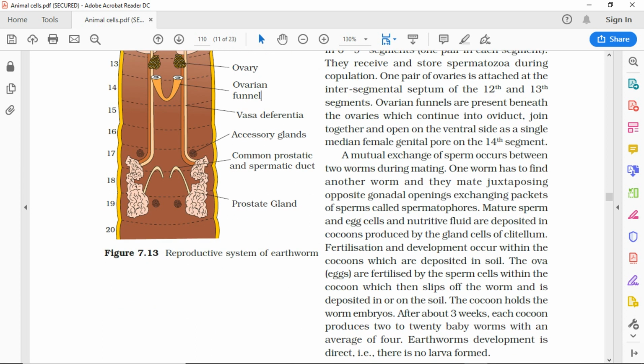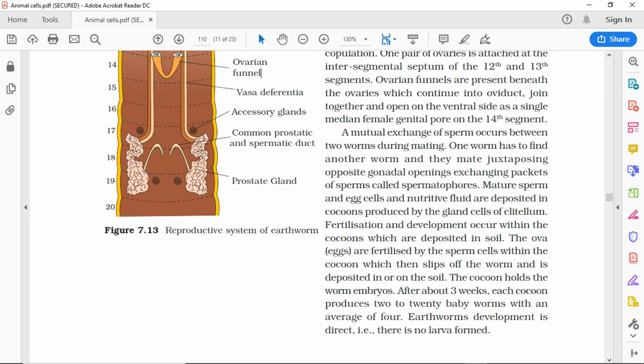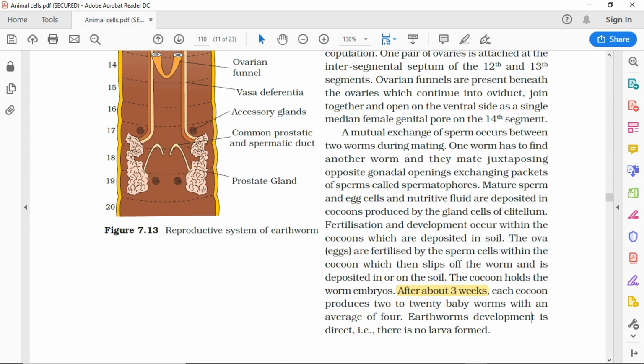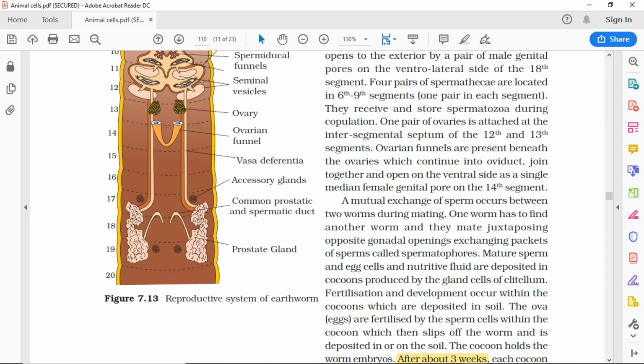The ova, eggs, are fertilized by the sperm cells within the cocoon, which then slips off the worm and is deposited in or on the soil. The cocoon holds the worm embryos. After about 3 weeks, each cocoon produces 2 to 20 baby worms with an average of 4. Earthworm's development is direct, i.e., there is no larva formed.